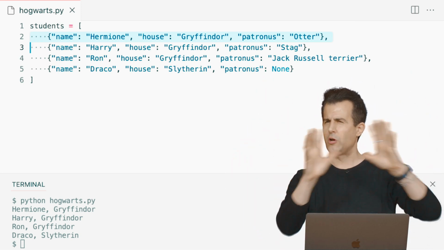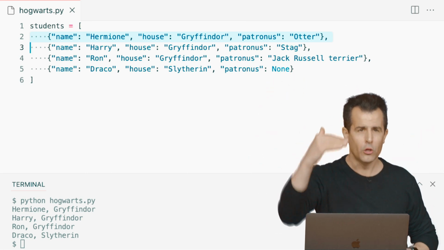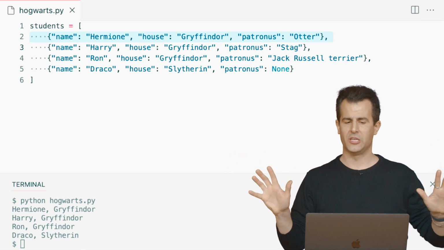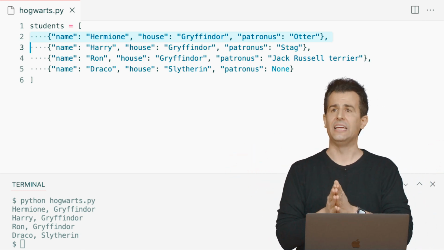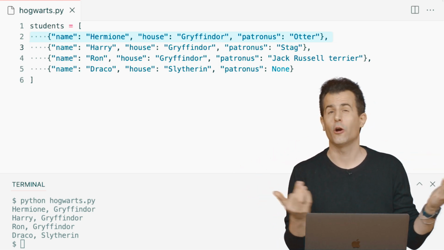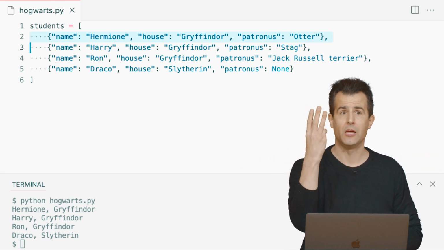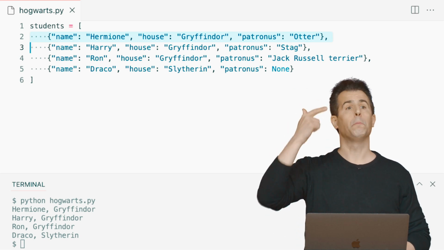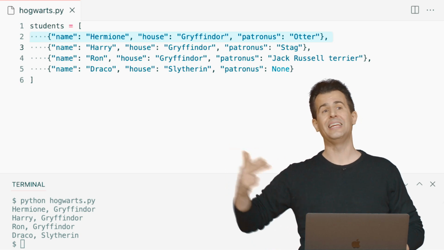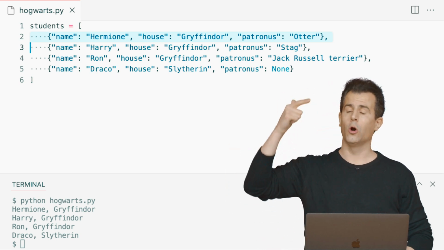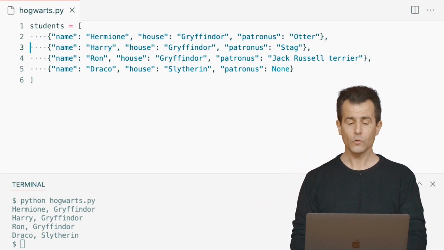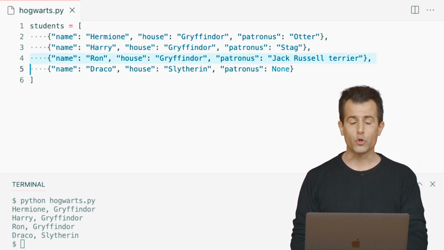Now, this all fit on my screen perfectly, so I didn't bother moving all of the key value pairs onto new lines. It would have made it really tall, so I kept it all together here this time. But how many keys does this first dictionary have? Put another way, in Hermione's physical dictionary, how many words are in that dictionary? 3. The words are name, house, and Patronus. What are the 3 definitions or values of those words in Hermione's dictionary? Hermione, Gryffindor, and Otter, respectively. And the same story goes for Harry, then for Ron, then for Draco.